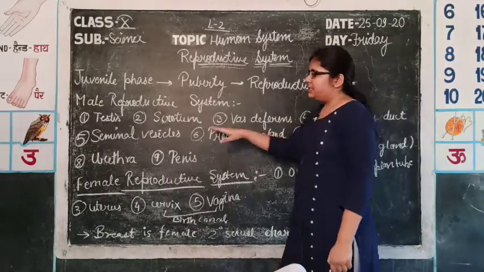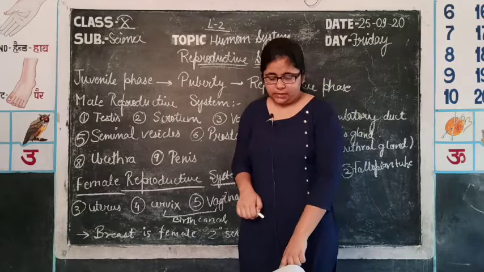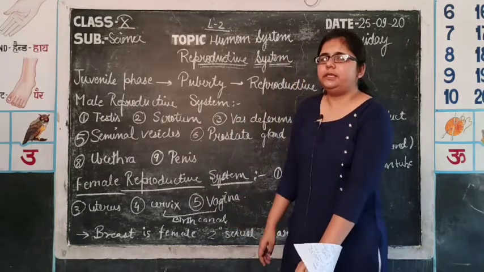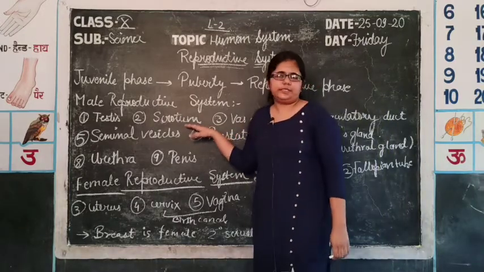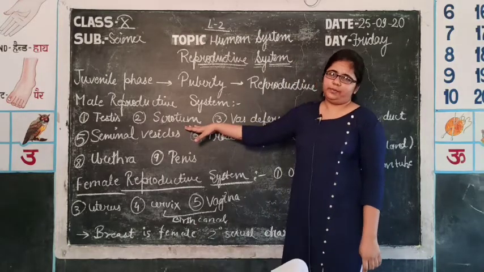So, the testis is the main organ which produces the male germ cell, that is the sperm, and secretes testosterone. It is situated outside the abdominal cavity in the scrotum. Scrotum is a bag-like structure which is present in the pubic region outside the abdominal cavity.